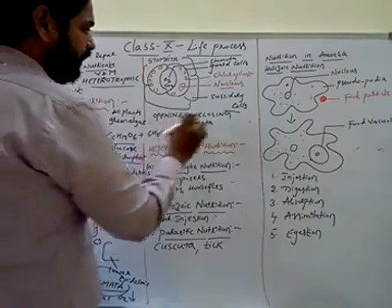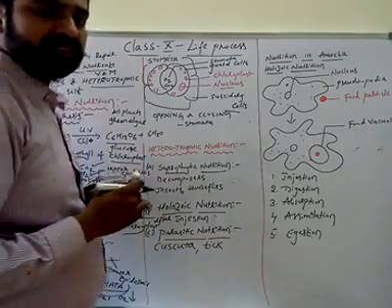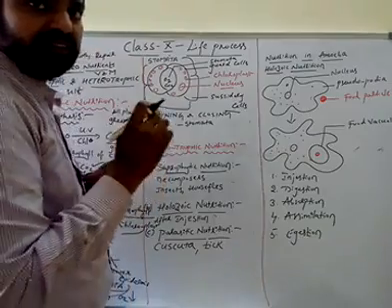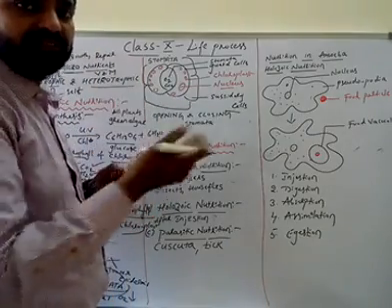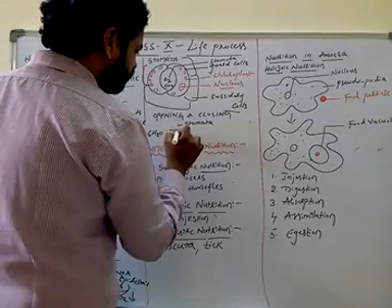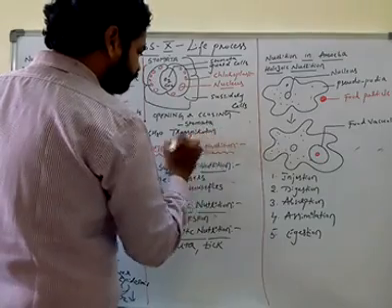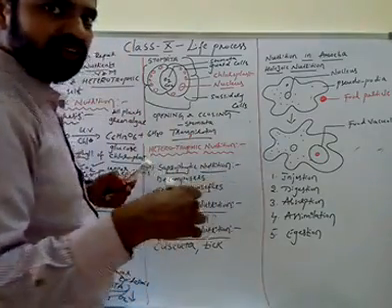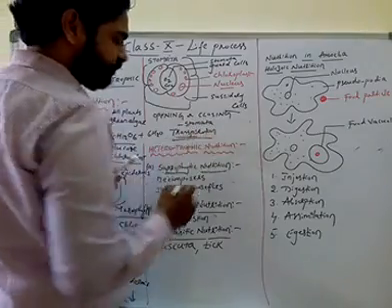Now, opening and closing of the stomata. This stomata performs a lot of functions. For example, through the stomata, loss of water will take place. The loss of water through stomata is called transpiration. The excess amount of water is lost outside the plant body through this stomata. The process is called transpiration.